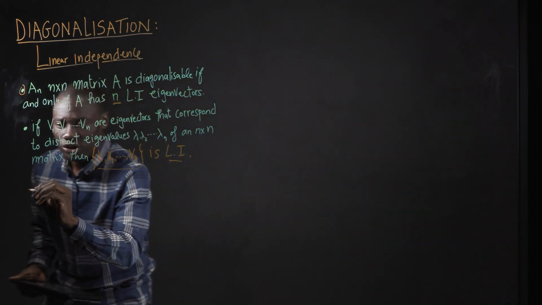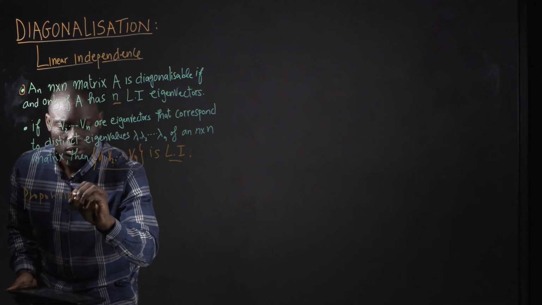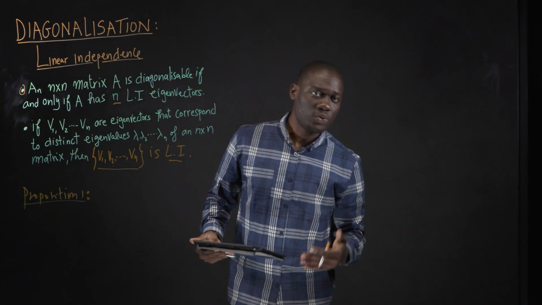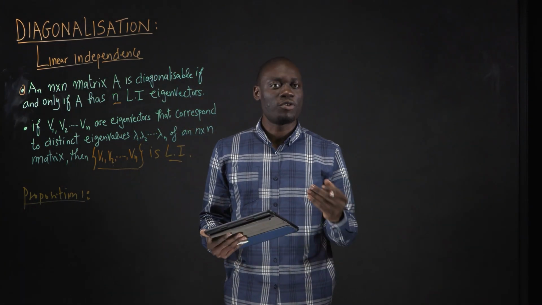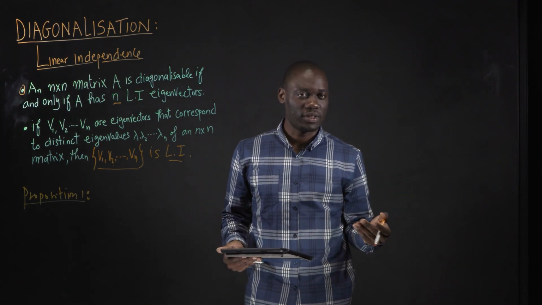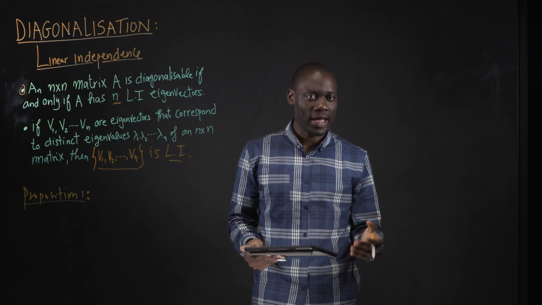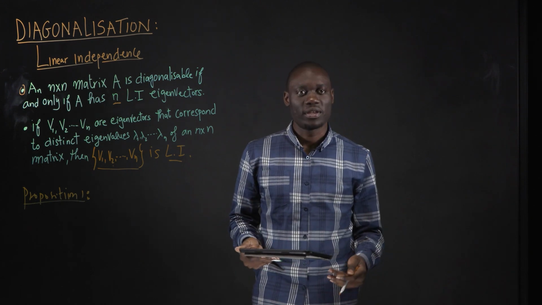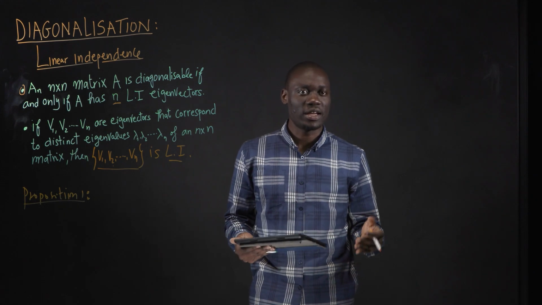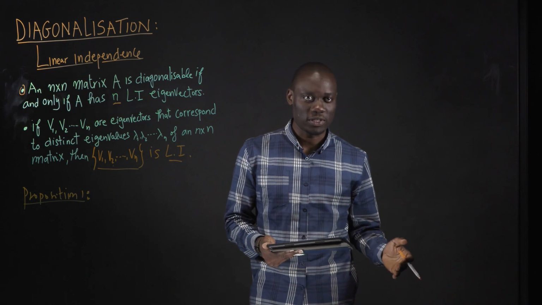The first proposition is that if a square matrix n times n has repeated eigenvalues that are not defective, meaning that the geometric multiplicity is equal to the algebraic multiplicity, then there will be a set of linearly independent eigenvectors belonging to the square matrix.